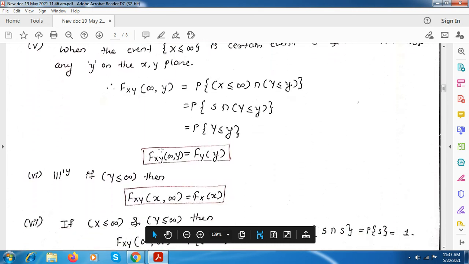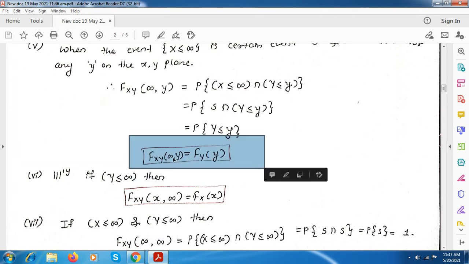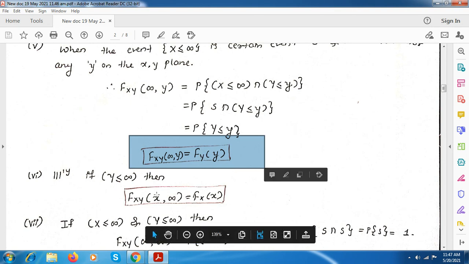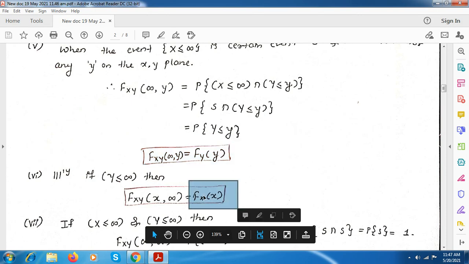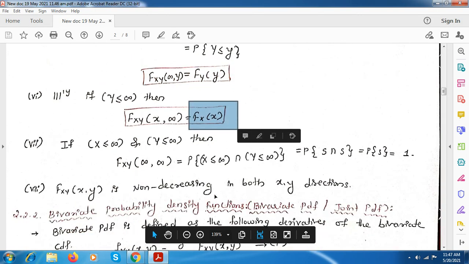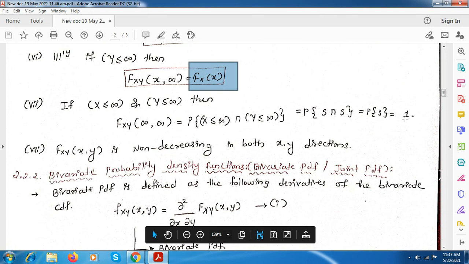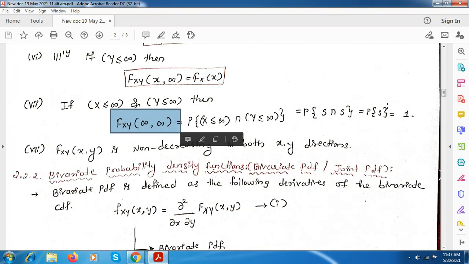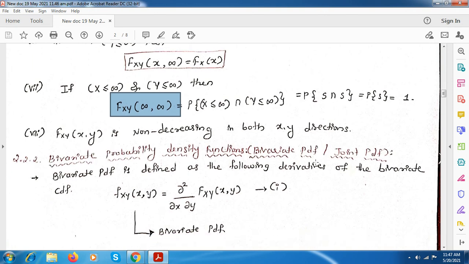And if we consider any one of the random variables to be infinity, here x is infinity, we get Fy(y), the CDF of the other random variable. Here y is equal to infinity, so we get the CDF of the x term. If both x and y are infinity, we have 1 as the answer. So CDF is always non-negative whether you consider a single random variable or multiple random variables.